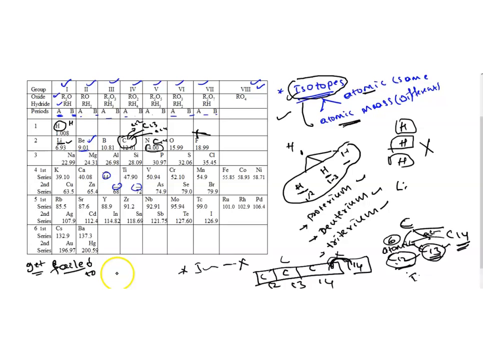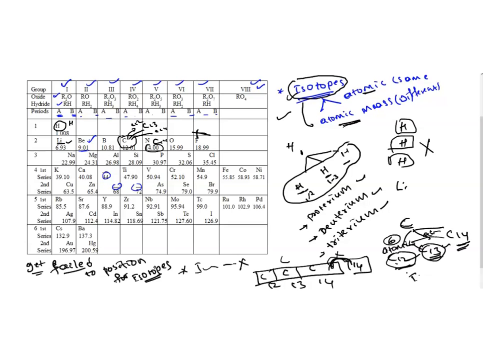It failed to provide a position for the isotopes, because he didn't worry about it. His idea of arranging elements in increasing order of their masses is itself wrong. So later on, one more person came into the picture, corrected it, and made the modern periodic table which we are using right now.